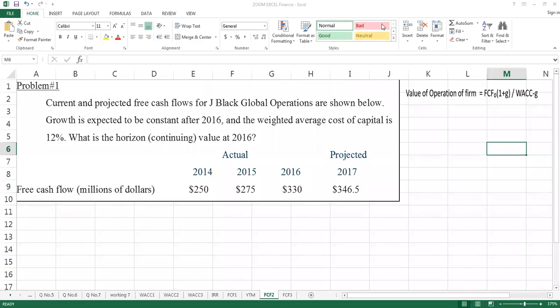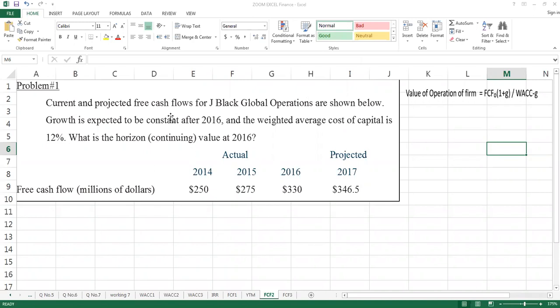Hello student, this is a question related to free cash flow. I have already given two lectures on this concept. The important thing in this question is the technicalities related to free cash flow, which I didn't discuss so far in the previous two lectures.